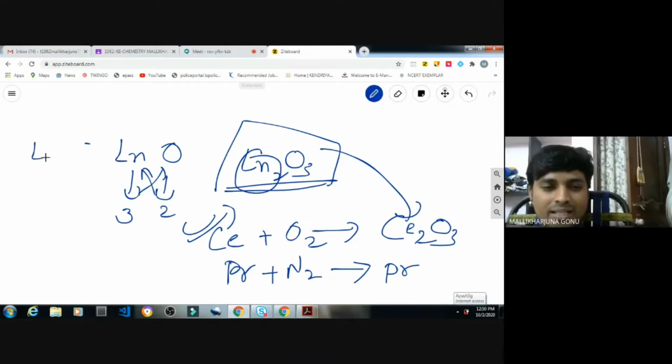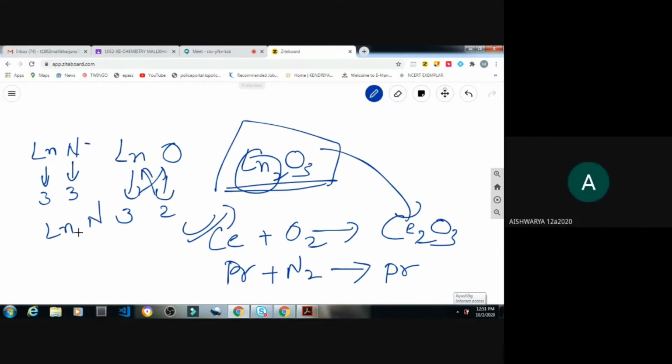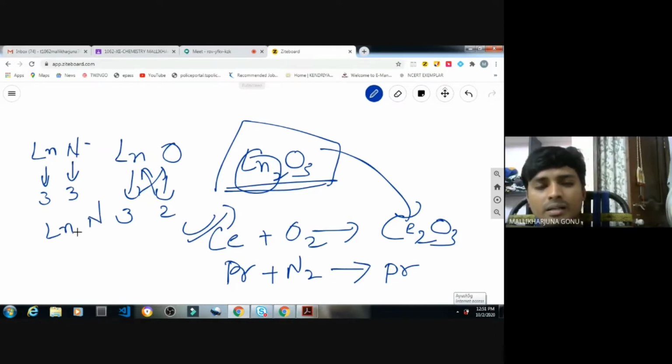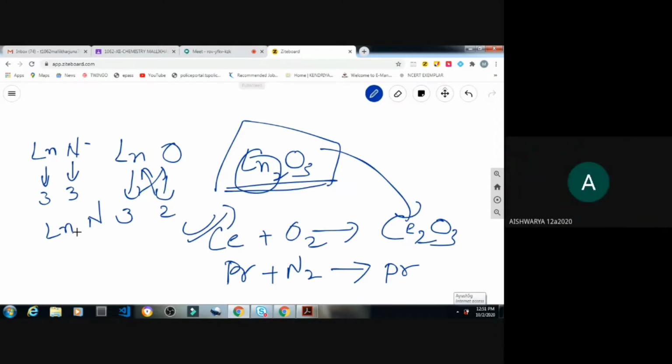So, what I said, lanthanum and nitrogen. Valence in lanthanum, how much did I say usually? Three. What is the valence of nitrogen? Three. So what product should we get from these two? What should we get, Aishwarya? Yes, PRN sir. Three, sir.